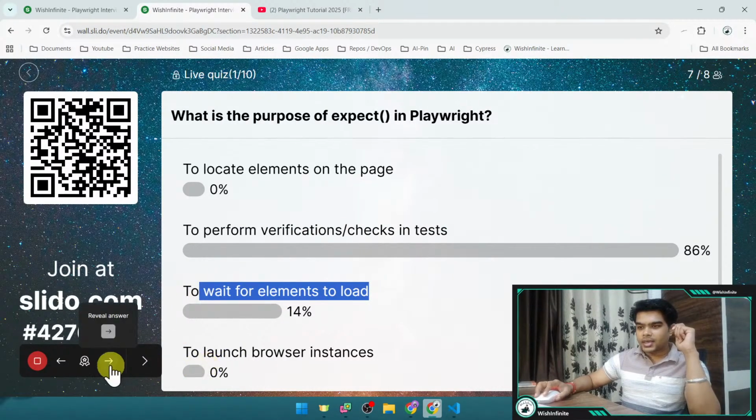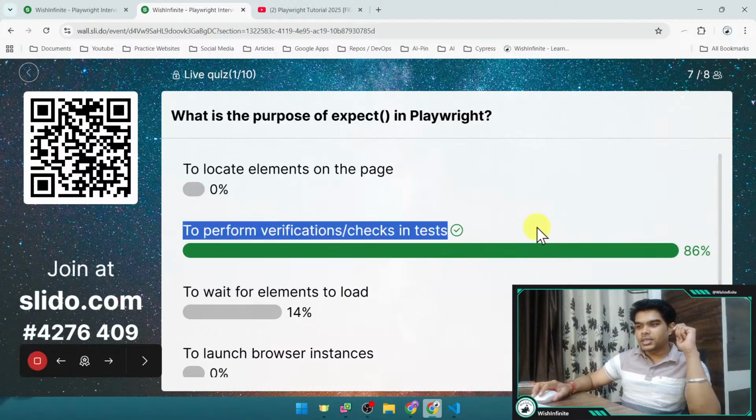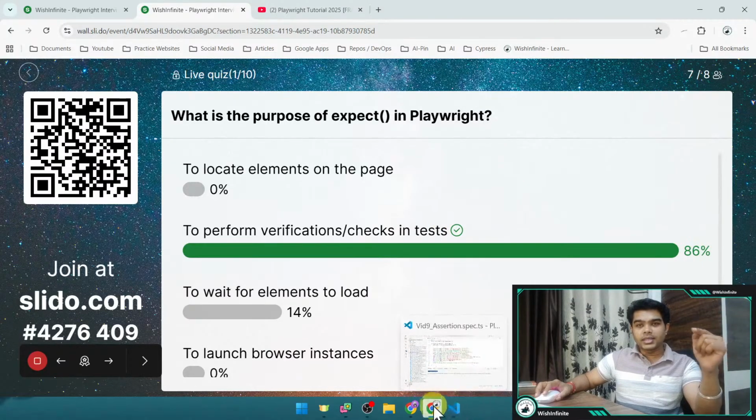And now let's read the answer. So the correct answer is this one: to perform verifications, checks, and tests. Okay, so for this there is no practical thing which we need to show, right? Usually we perform some actions, and then we use this expect to perform the assertion or to provide the assertion.